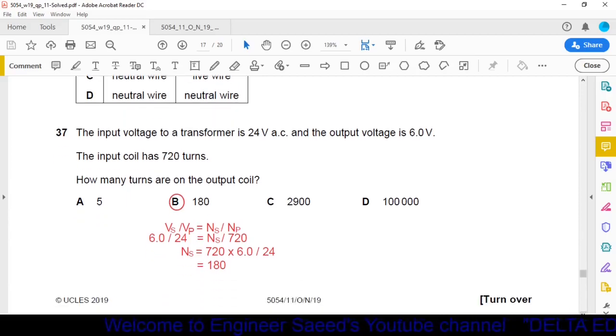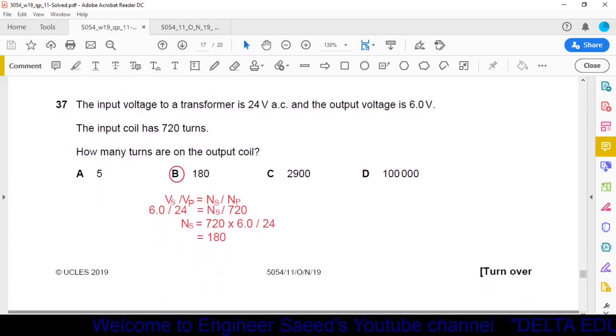The topic is transformer, and in this topic you have studied that voltage in the secondary divided by voltage in the primary is equal to number of turns in the secondary divided by number of turns in the primary. Voltage in the secondary is 6 volt, voltage in the primary is 24 volt, number of turns in the secondary we have to calculate, number of turns in primary is 720.